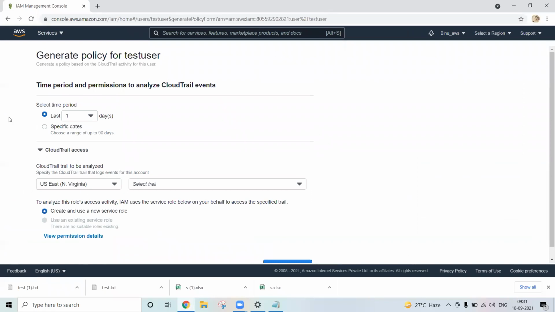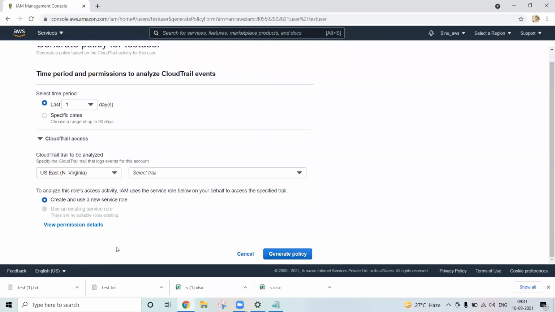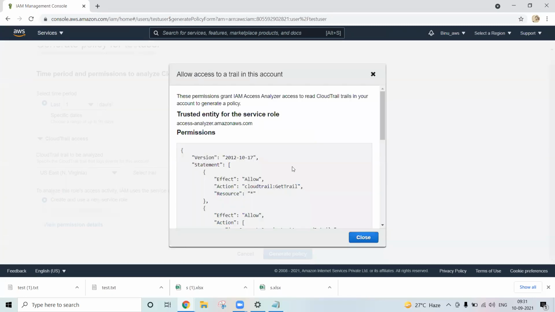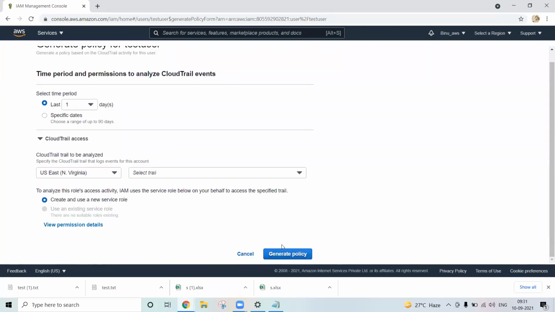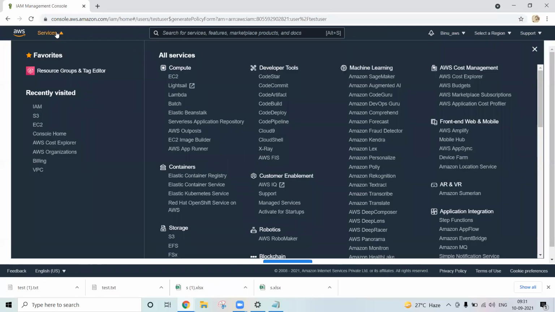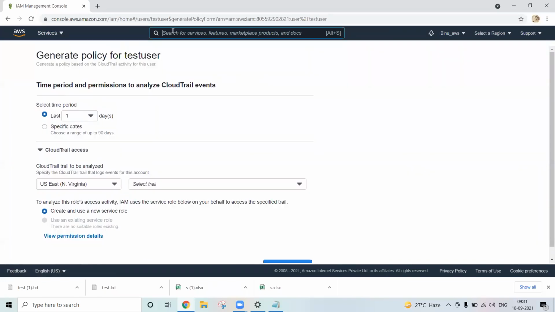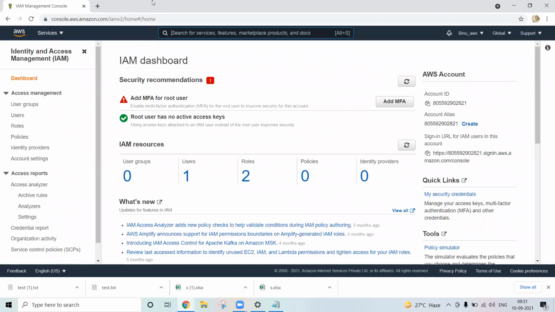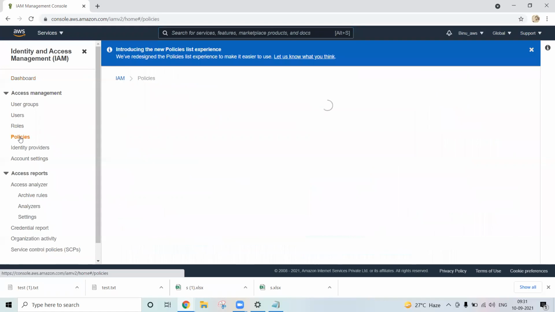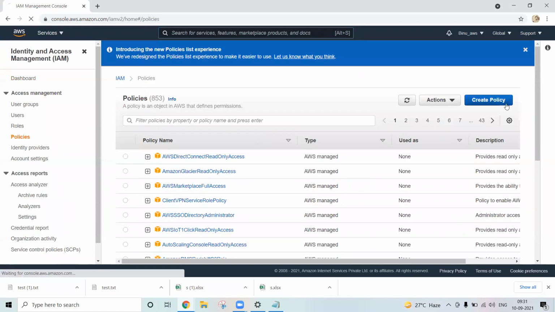Hold on. Time period of permission to analyze the CloudTrail event. Create a new service role. Okay, no issue, select that. New permission details: this is the policy, and it becomes JSON format. Now we are using the policy generator. You can also apply the policy at the instance level as well. Using the policy, you can grant the permission. So you go to policies, create policy.